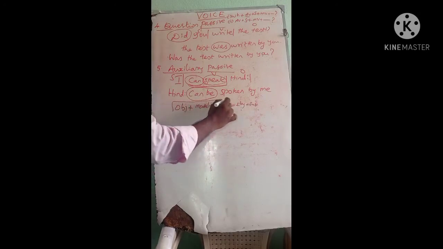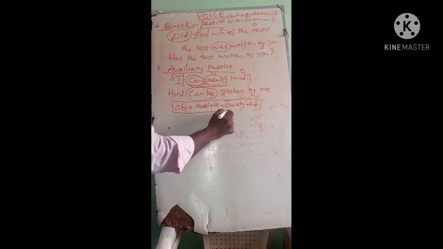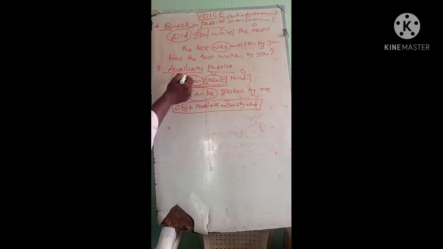This is the formula for writing auxiliary passive. Clear? So, "I can speak Hindi." In this sentence, "can" is an auxiliary. If you are given a sentence like that, we are advised to use the same auxiliary in the passive also.